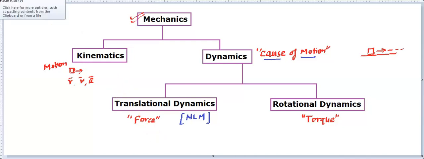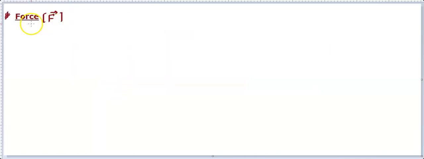Okay, so let's move ahead. So the first quantity, or we can say the most important quantity of this translatory dynamics, is force, because this force causes the motion. And if we need to define this force, how can we define it? We can define this force as an interaction. So this force is an interaction between two objects.